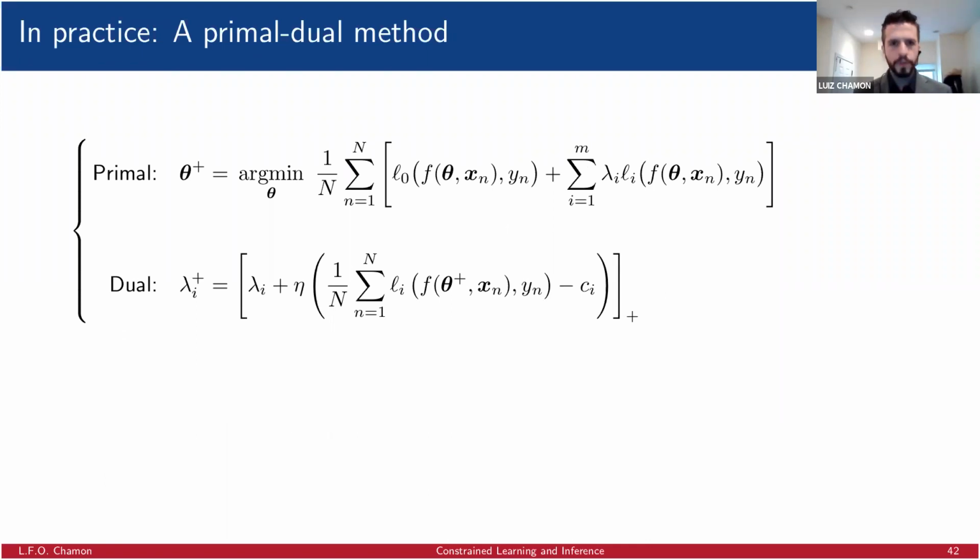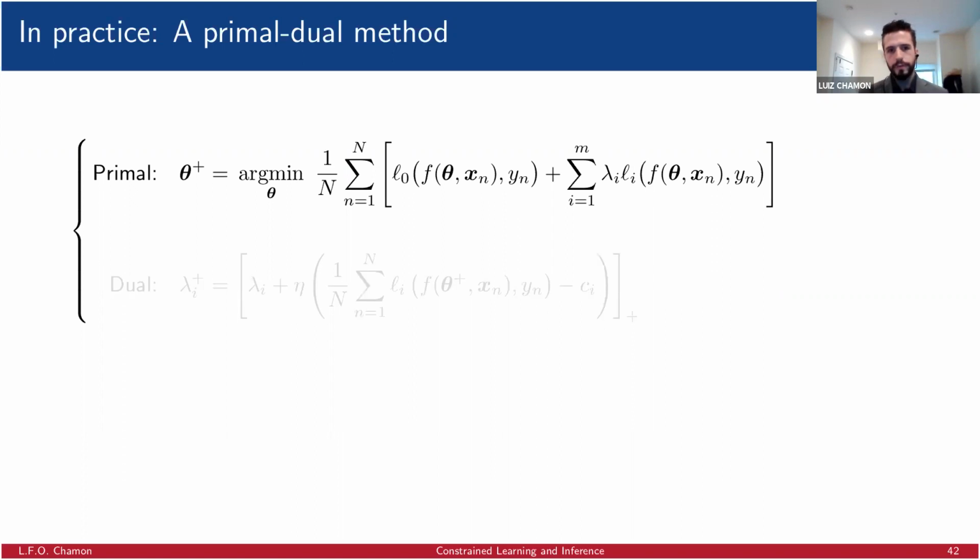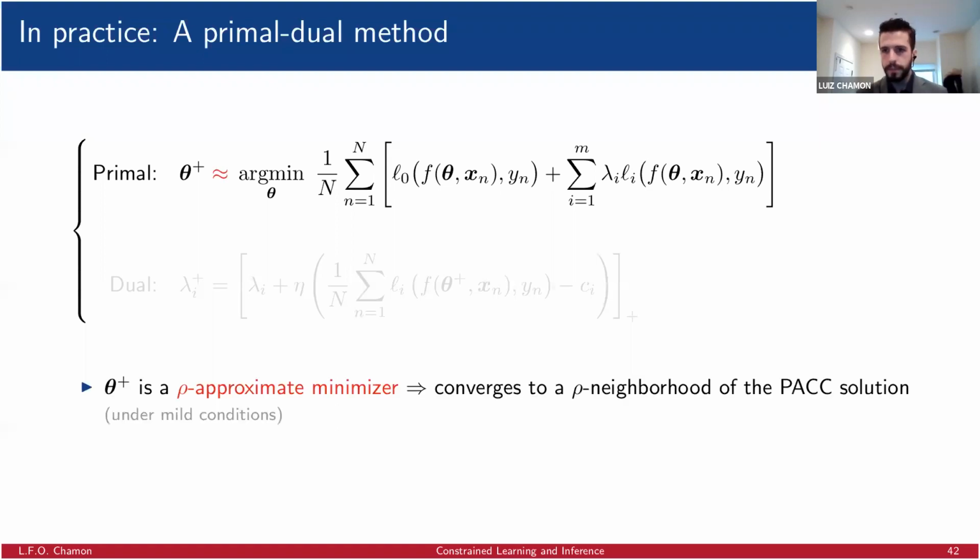Right? So here, the hard part of the primal-dual is essentially to solve the primal problem, where we have to find the minimizer of what is, in this case, a non-convex problem. Now, we don't need to find a minimizer. We can find an approximate minimizer, and that is enough for us to converge to a neighborhood of a PAC solution. So that's good for us because we know that we can find some good approximate minimizers, good local minimizers, even for this non-convex problem, because this is an unconstrained learning problem.